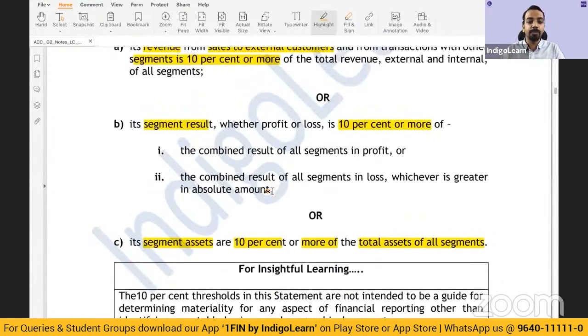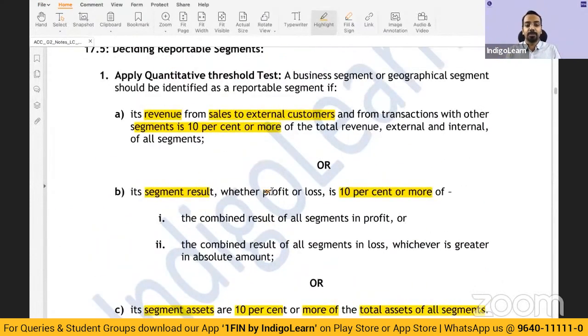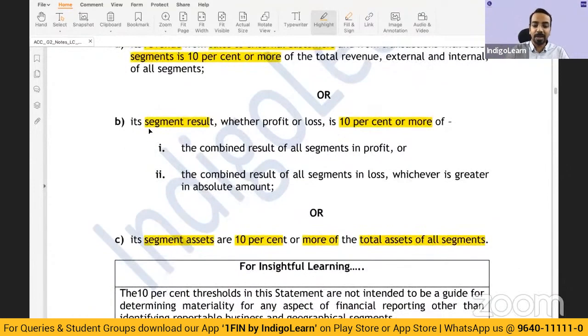Now this is the general principle. You have to take segment revenue 10% or more, including sales to external customers as well as from transactions with other segments, 10% or more of that. Segment result, that is segment revenue minus segment expenses, is 10% or more, and segment assets are 10% or more of the total assets of all the segments. These are the principal guiding criteria.